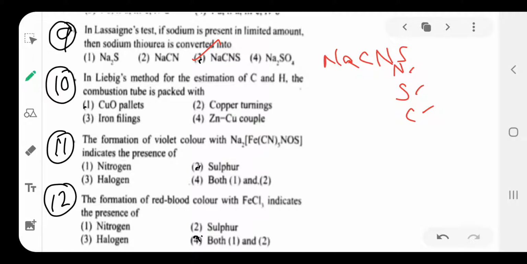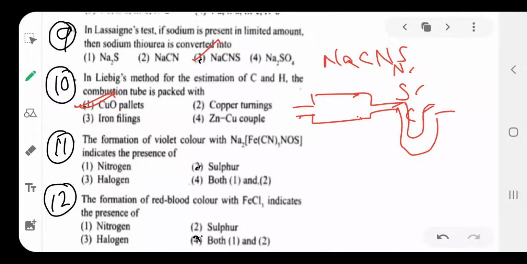Next, in Liebig's method of estimation of carbon and hydrogen, the combustion tube is packed with copper oxide pellets. This is the Liebig's method tube; it is already given in the textbook. It is filled with copper oxide pellets. Option is 1.